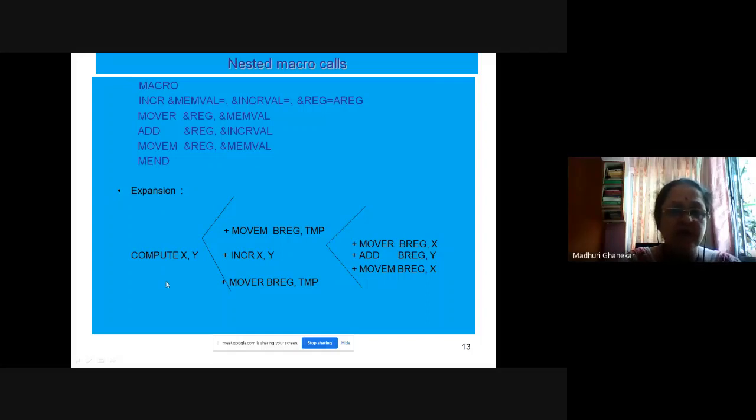I'm just demonstrating how it should look with the example. How it is done inside, we are not talking much about right now. We are just saying the macro call should be replaced by the macro body statements. Ultimately in compute X, Y there will be 5 statements: one this, then 3 those, and then one more this statement. So there will be 5 statements in the expansion of compute X, Y.